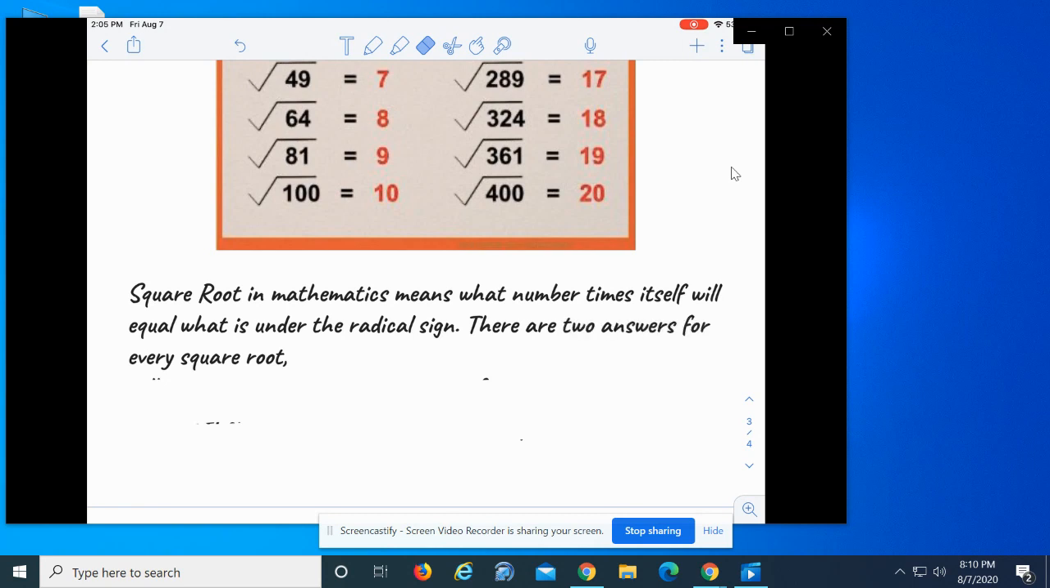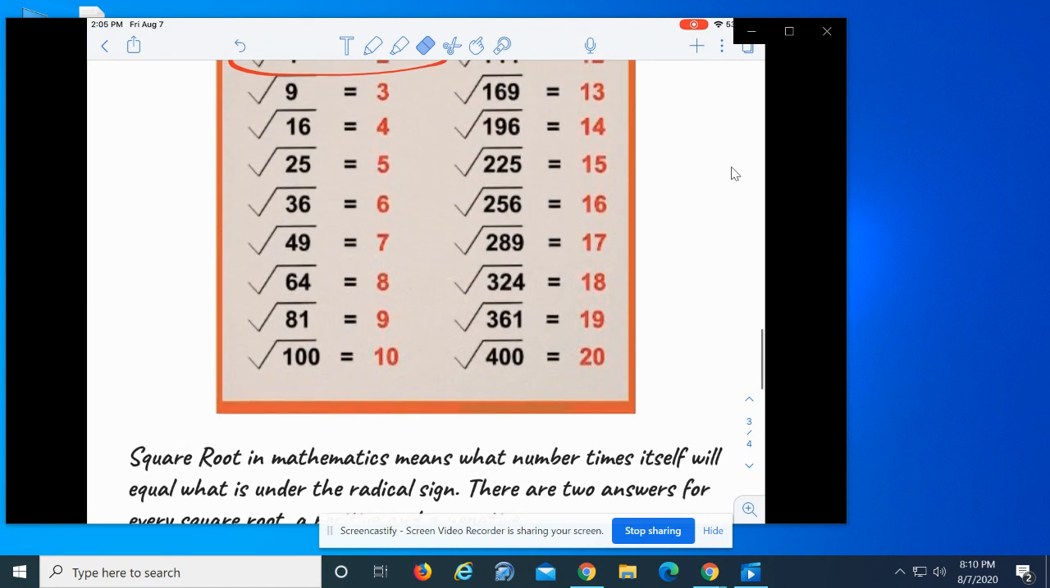Here's the tricky part. There are actually 2 answers for every square root. There's a positive and a negative answer. So if you think about this, -1 times -1 is equal to 1. So in other words, -1 squared is equal to +1.